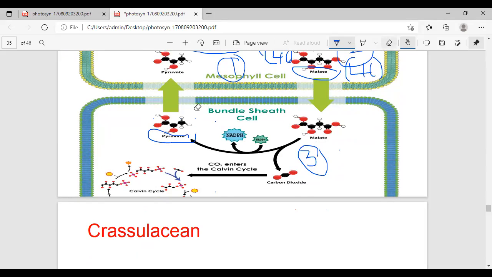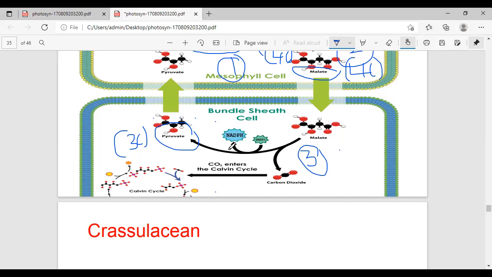See, this is pyruvate. Pyruvate is there, no? That is called pyruvic acid. Malic acid undergoes oxidative decarboxylation to form pyruvic acid. What is the pyruvic acid chemical structure? It is a three-carbon structure. Why? This is a decarboxylation, no, with the loss of one carbon. That's why malic acid forms pyruvic acid. This is a three-carbon organic acid. In this reaction, the enzyme is malic enzyme.